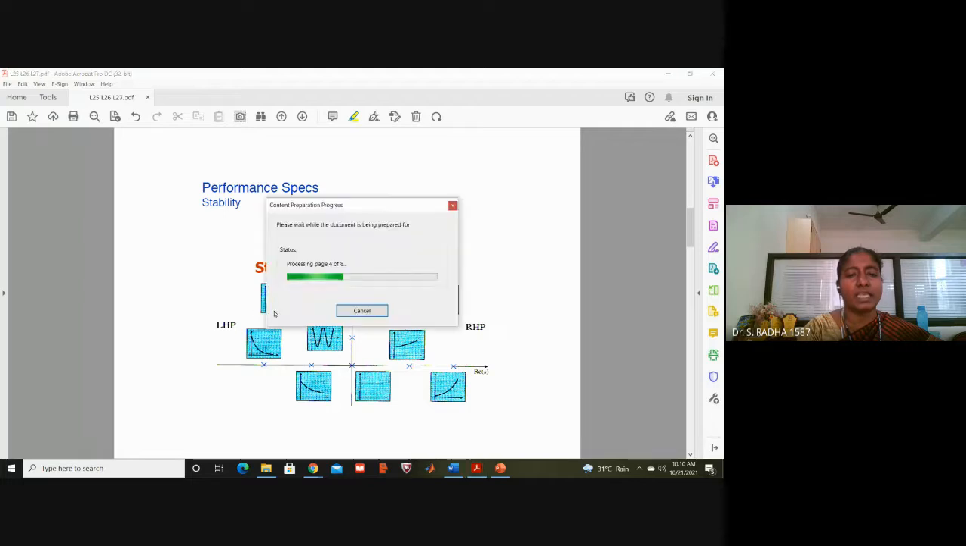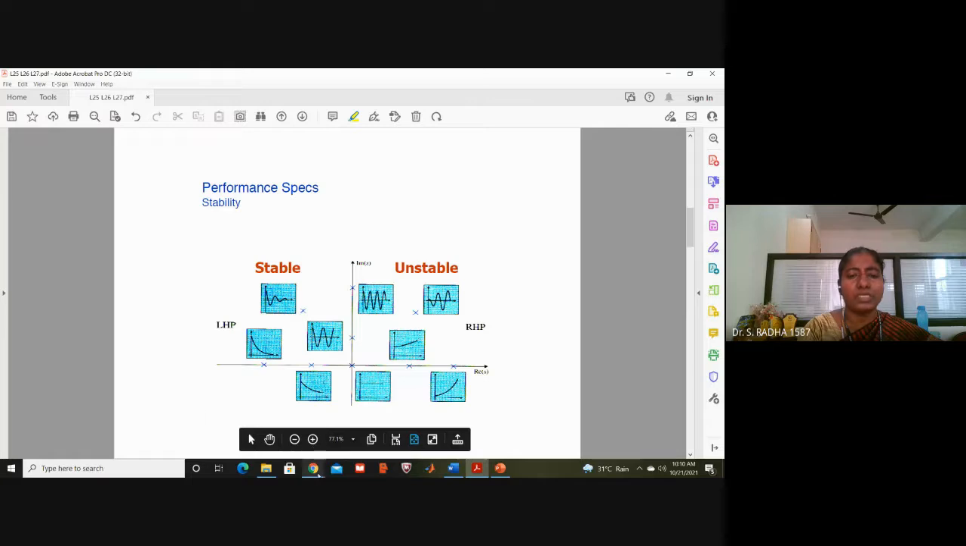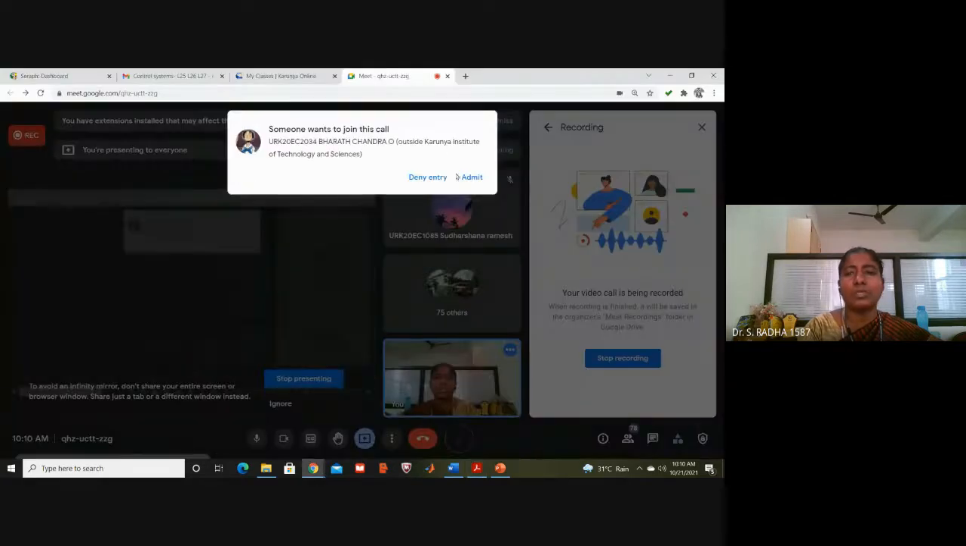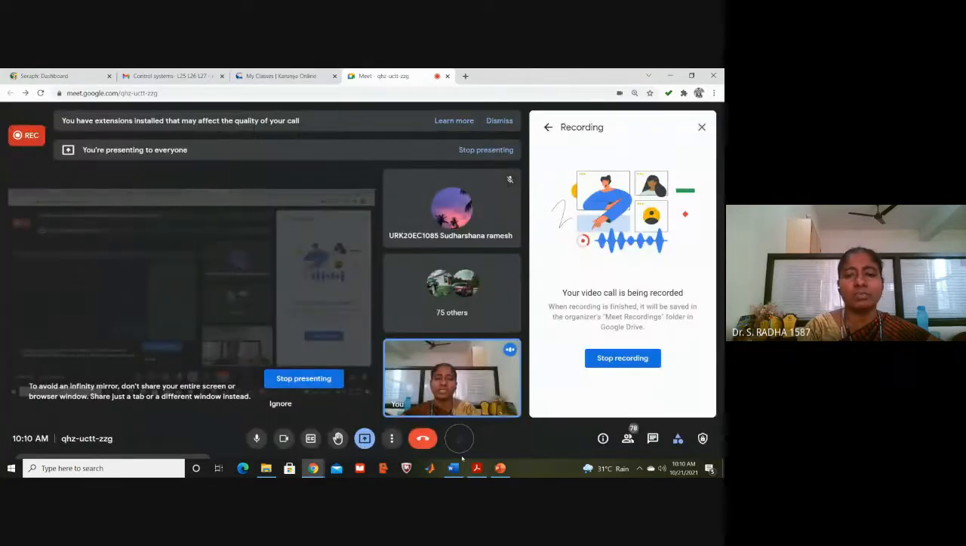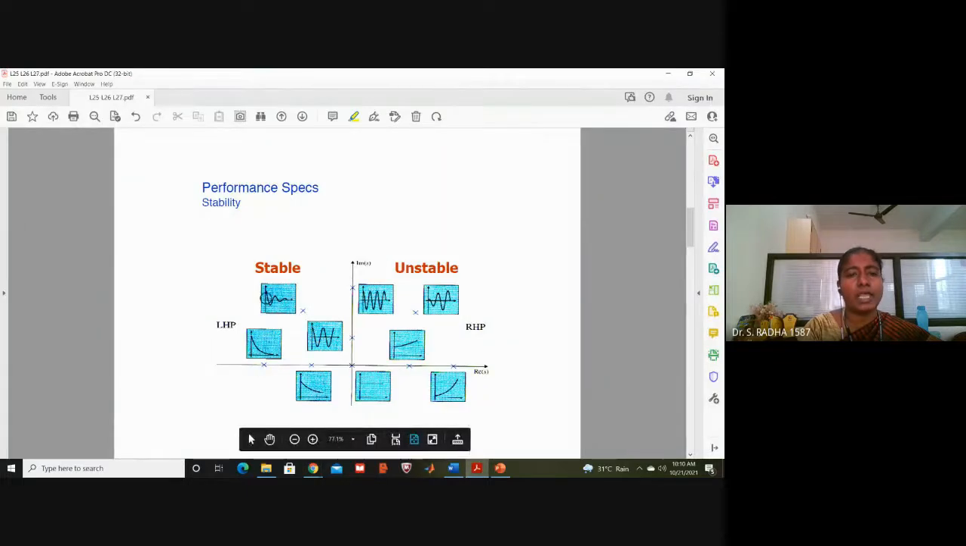And if the poles are on the LHS, you can see in the other three diagrams, the amplitude is decreasing. In those cases, the poles are on the LHS, and the amplitude goes on decreasing. Those are called stable systems. These three diagrams are stable systems. The right side three diagrams are unstable systems, where the amplitude is increasing, going to infinity.